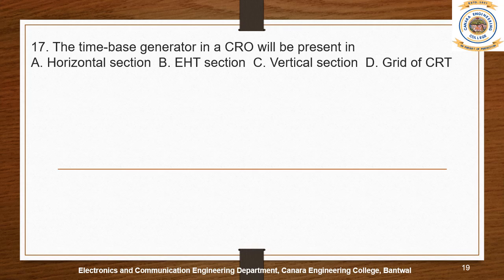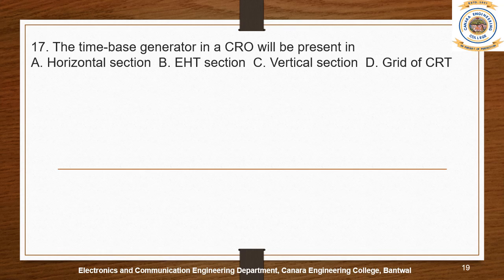The time base generator in a CRO will be present in which section: horizontal section, vertical section, grid to CRT, or EHT section? If you have come across the inside function of a CRO, it has different sections, and mainly we concentrate on the horizontal section and vertical section. The horizontal section has its own output, and the vertical section also gives its own output.